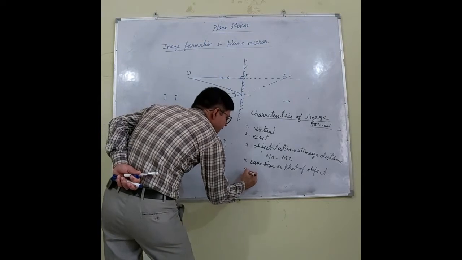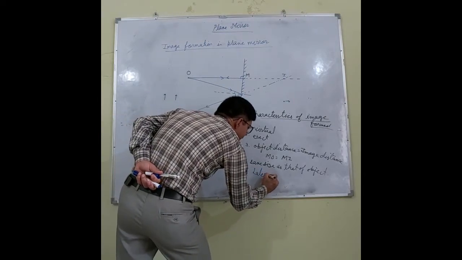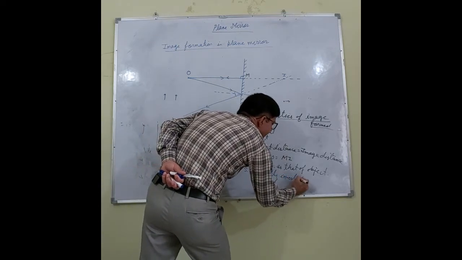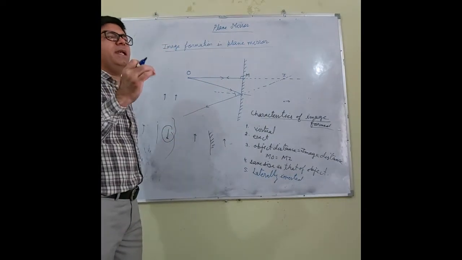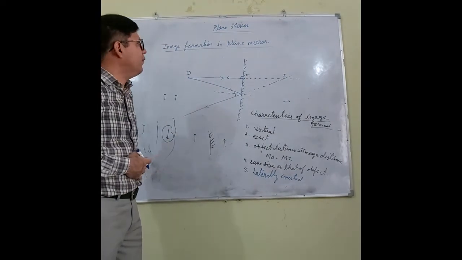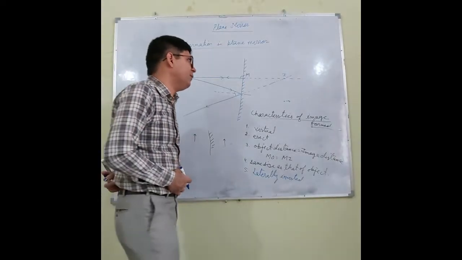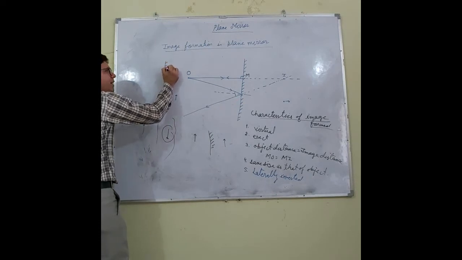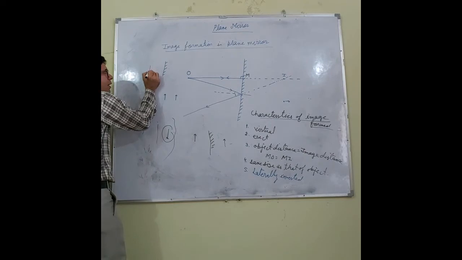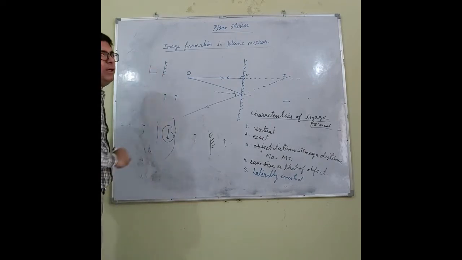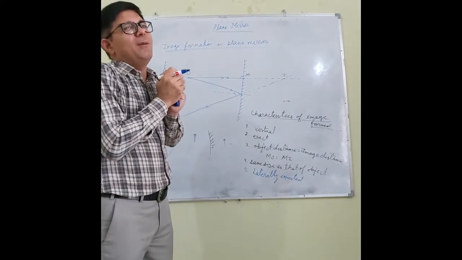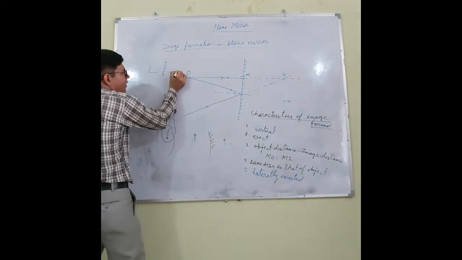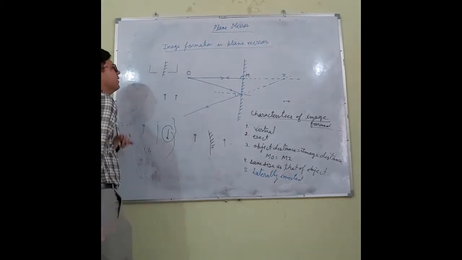Fifth point is the image will be laterally inverted. What is the meaning of this? The left hand side of the image will appear as the right hand side and the right hand side of the image will appear as the left hand side. Let us say this is the mirror. You can also do this activity. You write a letter L in your notebook and you stand in front of the mirror. It will appear that the image is formed like this.